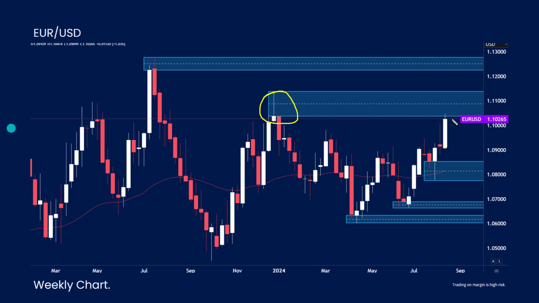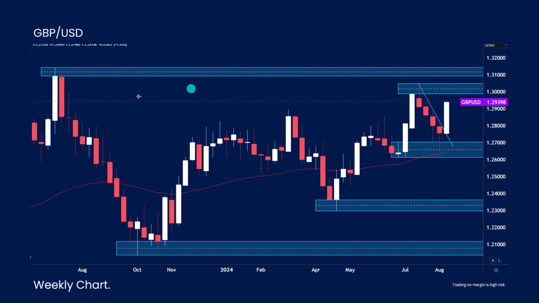Obviously euro, one of the most underperforming currencies last week. It was just better than the US dollar, and so it tells me really that this is just that dollar weakness move that's driving euro US dollar higher at the moment. So interesting, now we're in this weekly area of resistance. Maybe if those German manufacturing PMIs come in a little bit poorer, it could put a little bit of downside pressure on euro dollar in this zone.